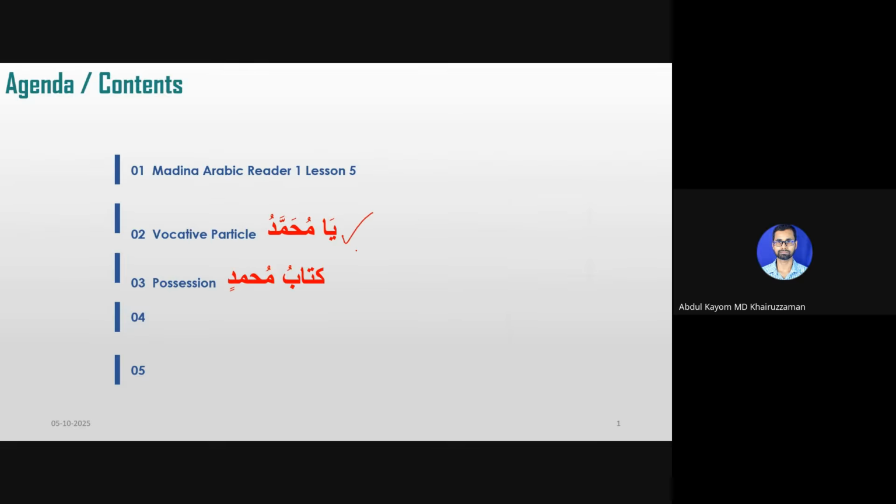This "ya" is called the vocative particle. So we say Ya Muhammadu, Ya Rajulu, Ya Waladu, Ya Khalidu, Ya Ustadu. This is how we call people. This one we'll learn.